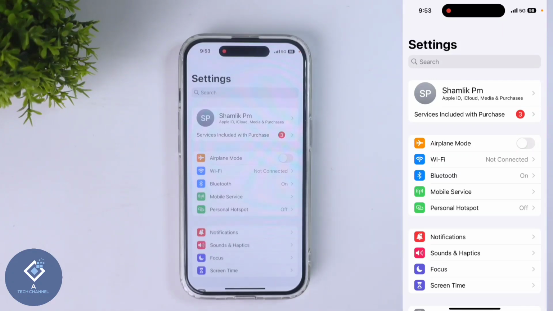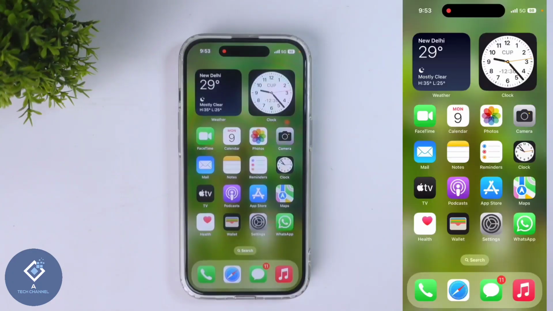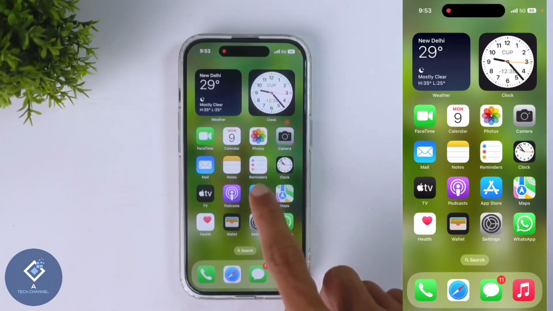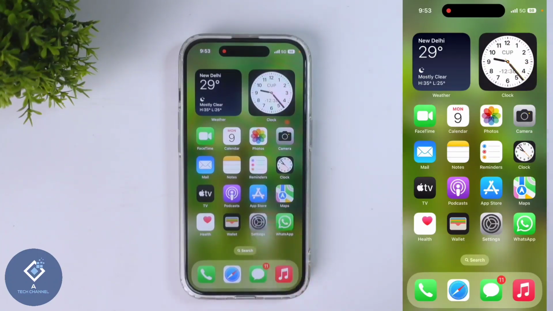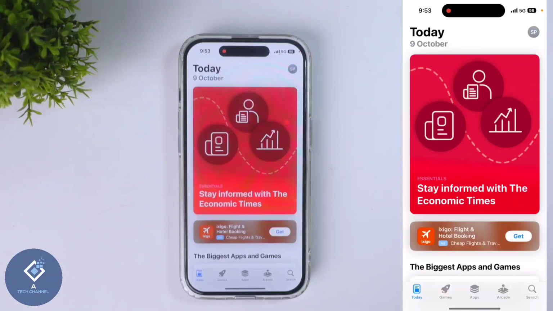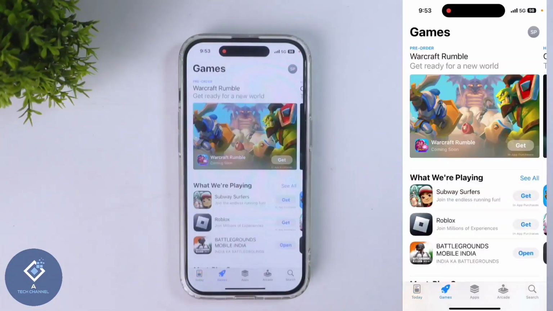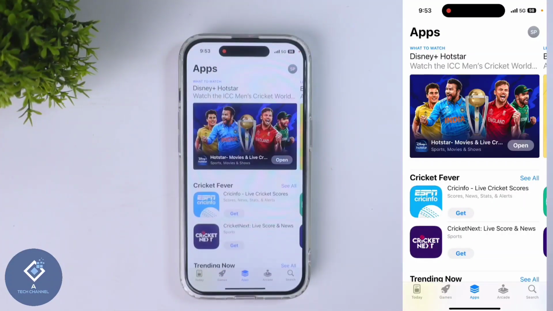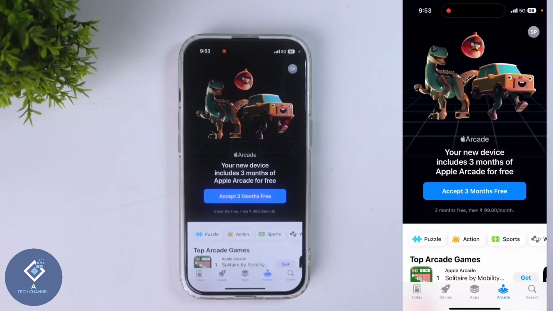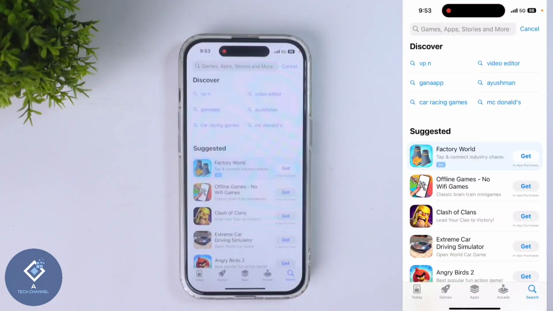Anyways, after creating Apple ID, what you need to do is, in your app section, you can see App Store option. Click on App Store. When you are clicking on that, here you can see some options. Down here you can see Game section. When you are clicking on that, you can see so many games. Here some more options are there. Apps option is there. Here you can see other apps. Here arcade option is there, and here search option is there. If you want to search for any applications, you can search it from here.